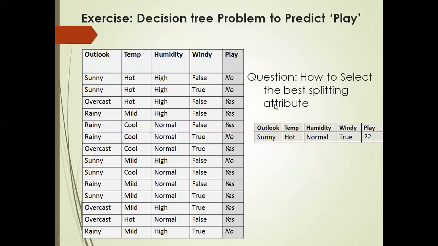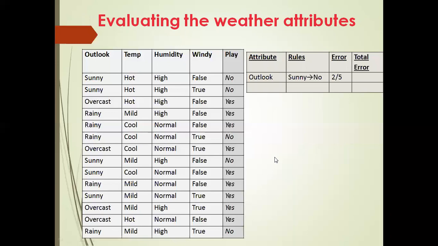So how can we come up with the construction of the decision tree? We'll see. Evaluating the attributes: here we are going to determine the root node of the tree. We are going to start with the first one.